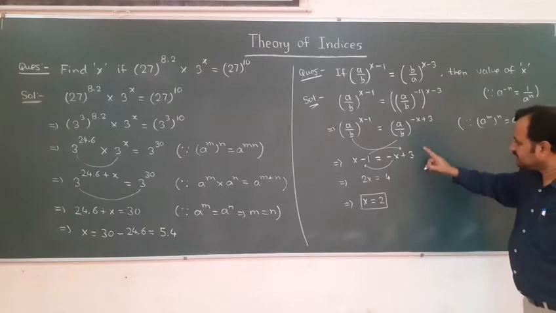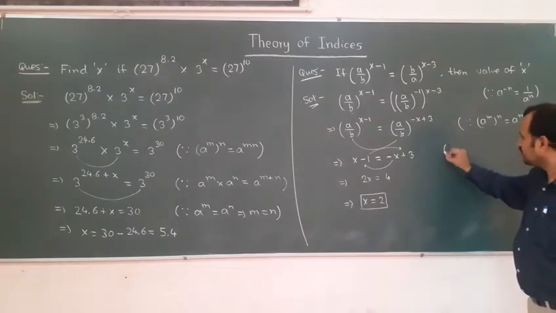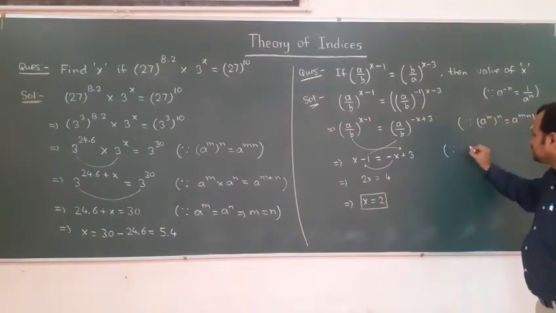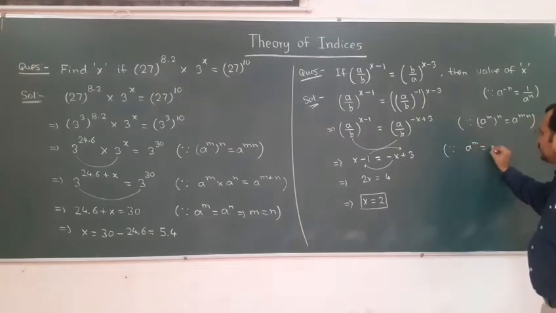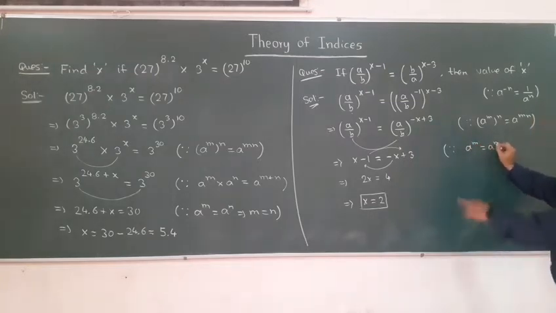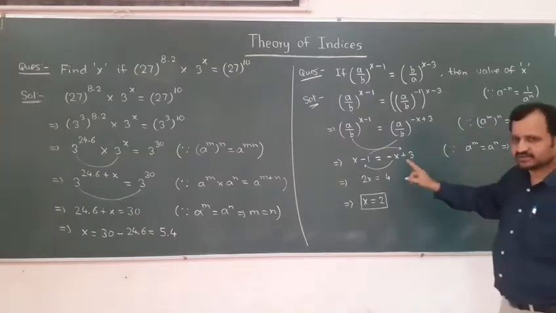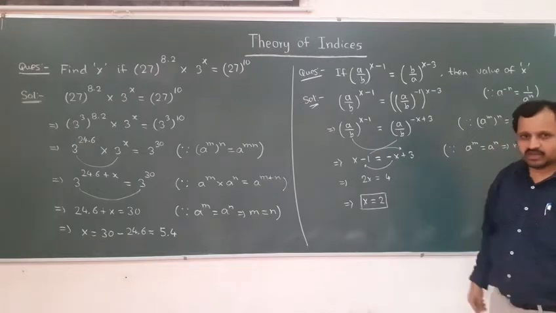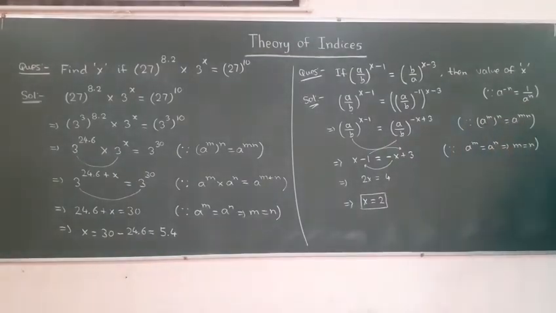You can just cross check by putting this value in both left hand side as well as right hand side. And to get this result, what I did here is, a power m is equal to a power n, so base is same, so this is nothing but m is equal to n. So I applied this result to get this step. I hope the solution is clear. Let us see some more questions.